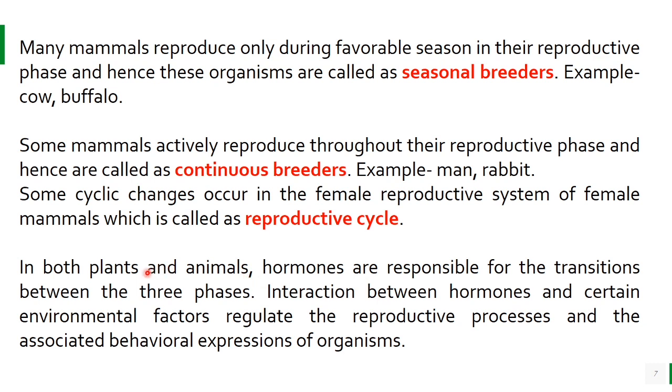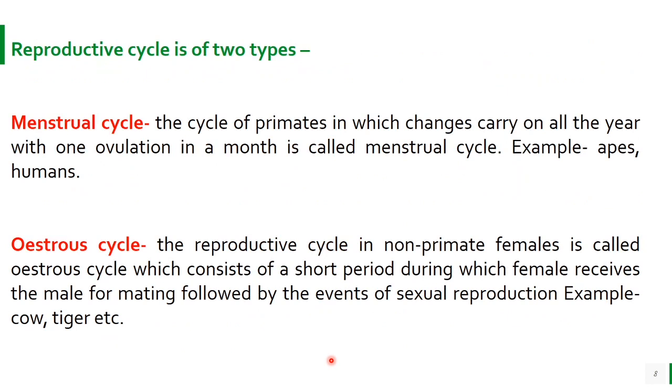So this variation between plants and animals, like this transition between these three phases, the juvenile or vegetative phase, then the reproductive phase, and then the senescence phase, is all due to the presence of hormones. The interaction between hormones and certain environmental factors regulates the reproductive processes and the associated behavioral changes in organisms. Then the reproductive cycle is further of two types.